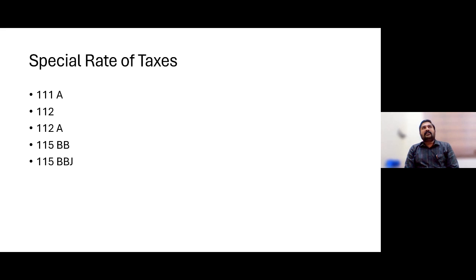Then 115BB, if you see, lottery winnings, race horses, gambling, puzzles, etc., 30% flat would be applicable for both new and old tax regime holders. Then the online game tax of 30%, which has been inserted in the new Finance Act 2023, would also be applicable. So there are no changes as far as these special rates of tax on those incomes are concerned. Whether you go for the old regime or the new regime, the rates would be one and the same.